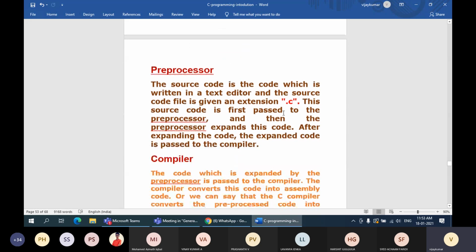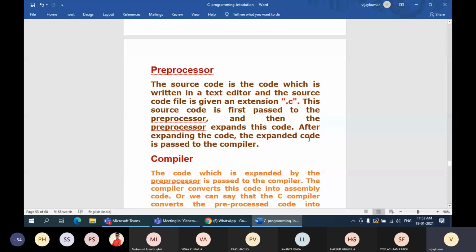Okay, look at this preprocessor. The source code is the code written in the text editor, and the source code file is given the extension .c. This source code is first passed to the preprocessor step of the compiler, and then the preprocessor expands this code.